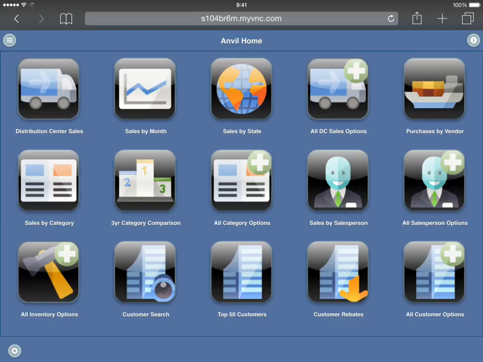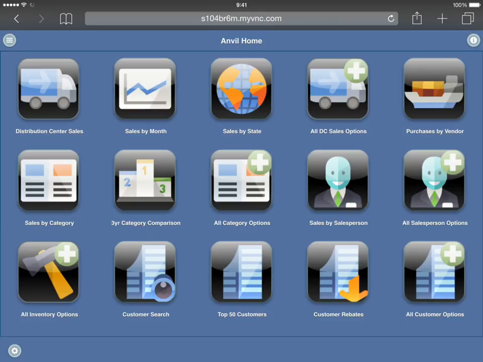Anvil is 100% compatible with all mobile devices. Here we are showing the icon menu on an iPad. Anvil features many flexible menu templates, all designed for fast and easy navigation on any device. All menus feature dynamic content direct from your IBM iTables.